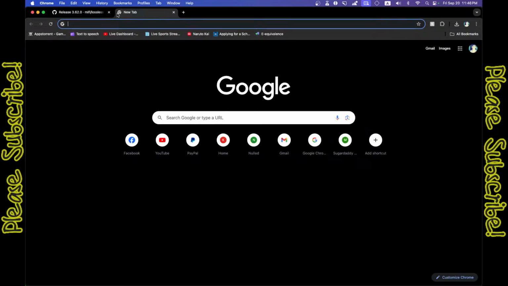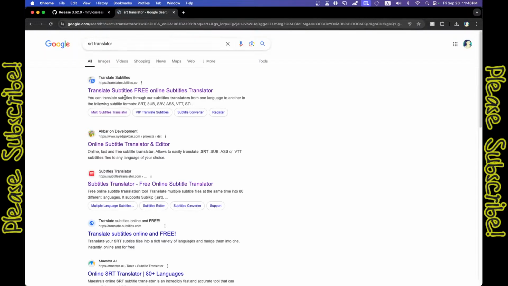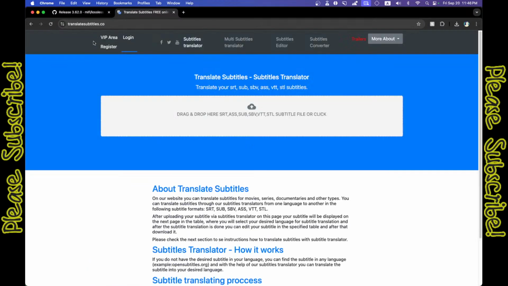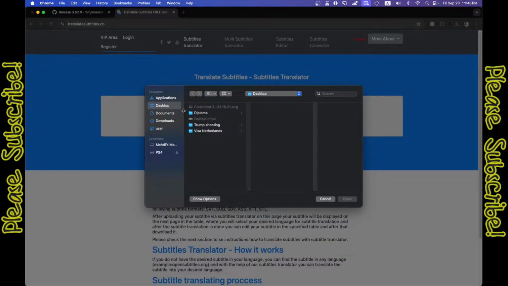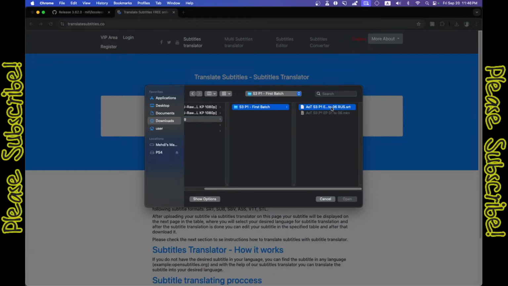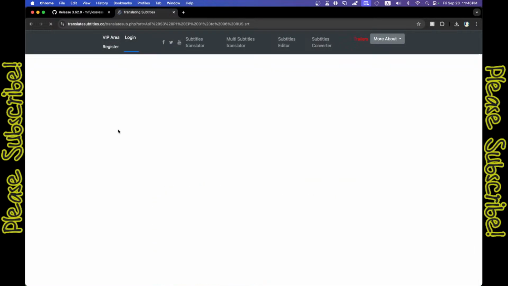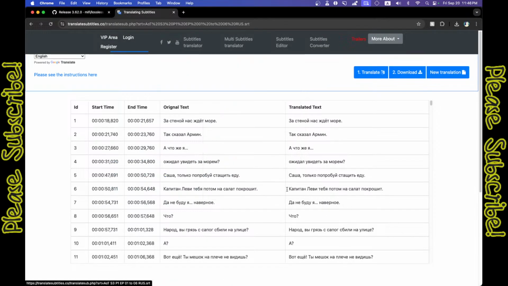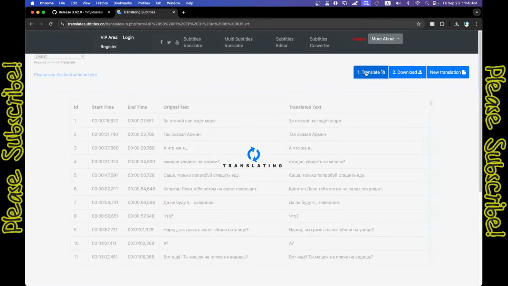Then we are going to go to SRT translator, which is a free website. So it's translate subtitle.co. It uses Google Translate, but it's good enough, as I said, and that is what we need right here. We have the language here as English. We can just click on translate. It's not going to take a long time. It's going to take a few minutes, but not very long.